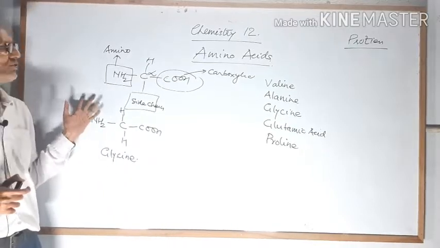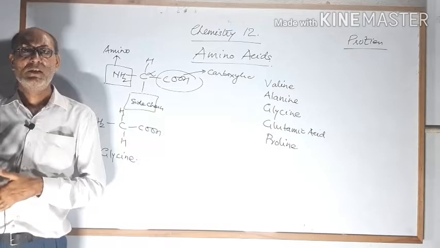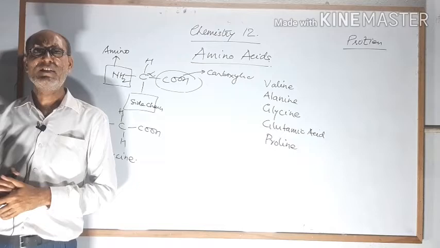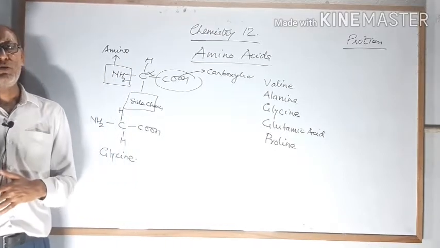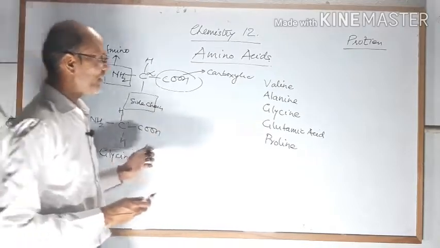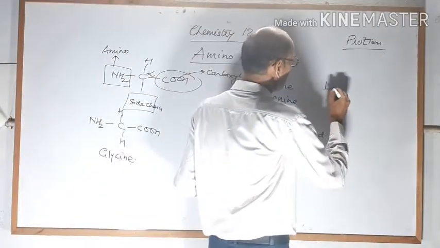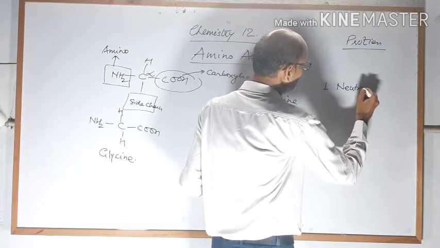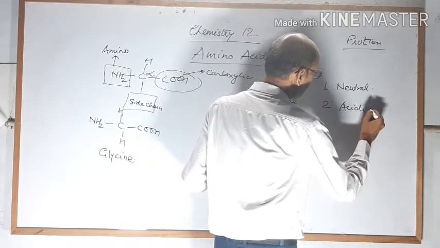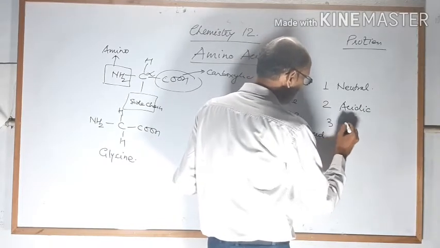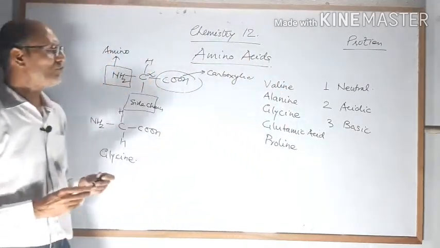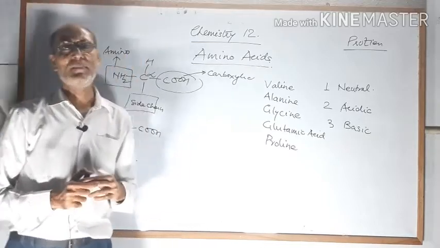So dear student, now we are moving towards the classification of amino acids on the basis of the NH2 group and carboxylic group. That means the presence of carboxylic and amino groups. There are three types of amino acid. Number one, neutral amino acid. Number two, acidic amino acid. Number three, basic amino acid. How will we classify these neutral, basic and acidic amino acids?